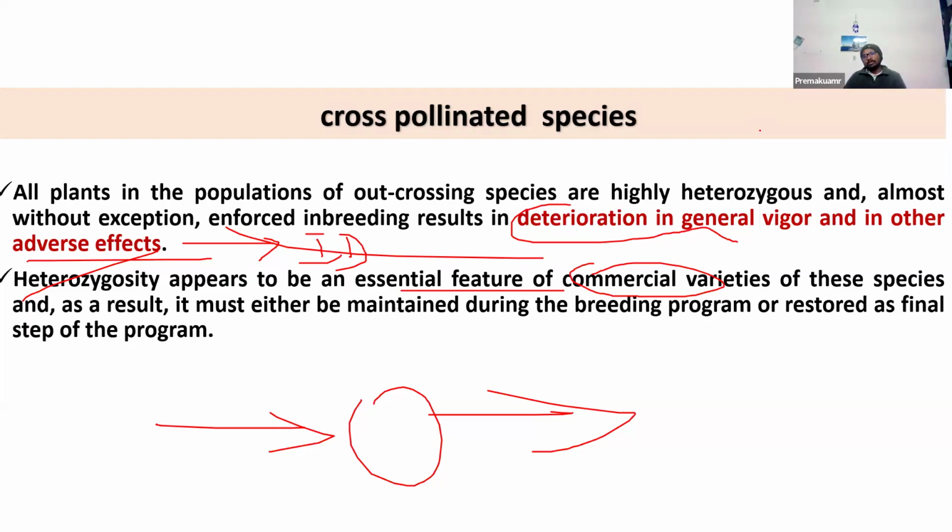But normally what we do after early testing, after top cross testing, after developing a superior inbred line, we evaluate at every generation, then we select the better one. Only highly vigorous lines we will select, and we advance only them.